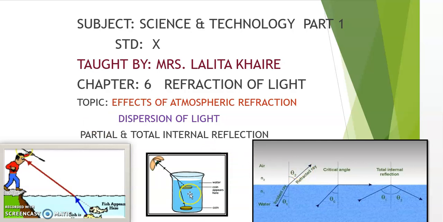We have already studied that when light rays travel from a rarer to a denser medium, what happens? It bends towards the normal, and when the light travels from the denser to the rarer medium, it bends away from the normal. You can take this example. This is an incident ray, this is a refracted ray. This is a denser medium, this is a rarer medium. It bends away from the normal, and when it travels from the rarer medium to the denser, it bends towards the normal. So we'll study the remaining part now.